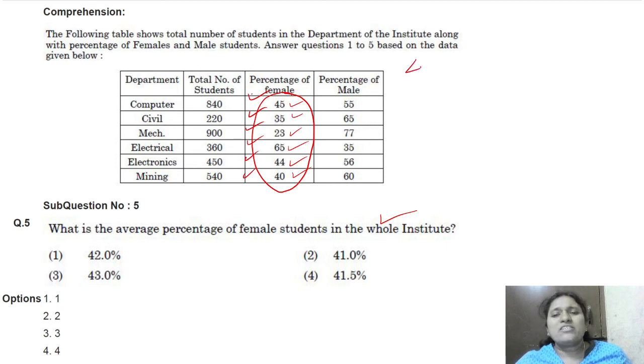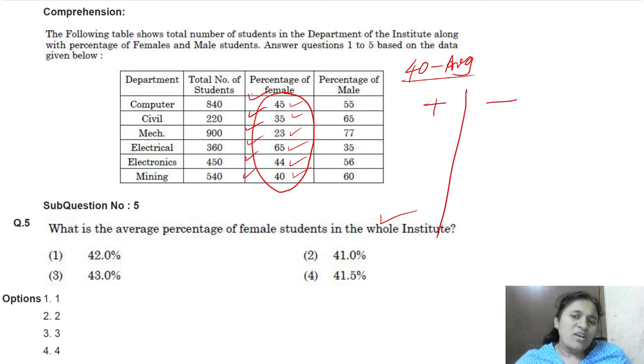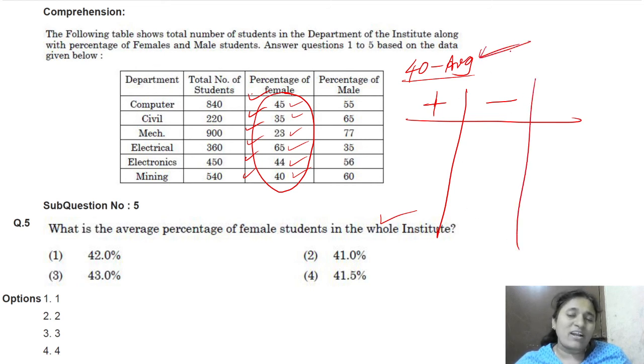Now I am considering 40 as my average. Now I have to adjust, right? Whichever are more than the average, I will write on the plus side how much is more than 40. Whichever are less, I will write on the minus side how much is less than 40.